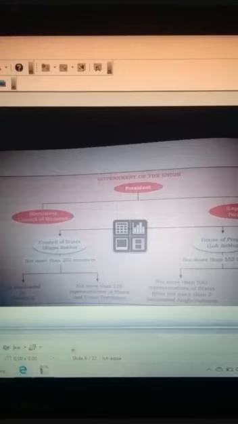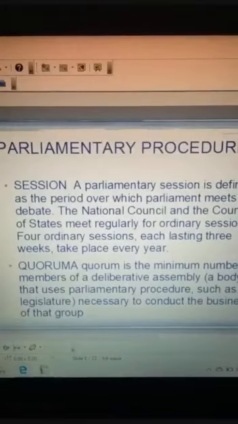Now, these members are elected, and what is the work of these members? They are the members of the legislature. What is their main aim, their main function, their powers? That is to form the laws.